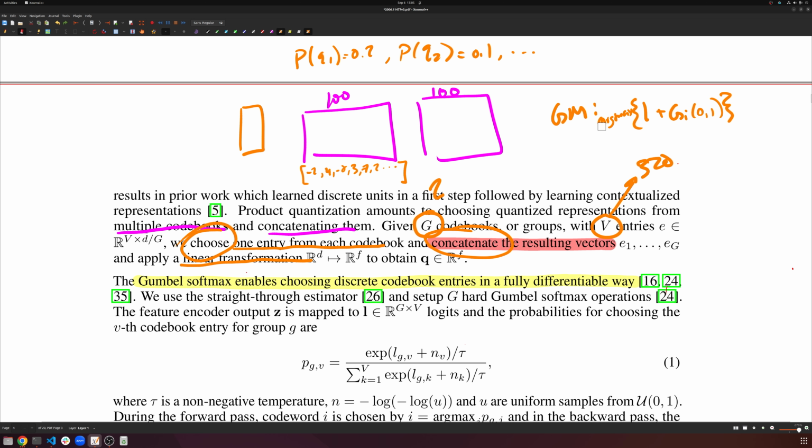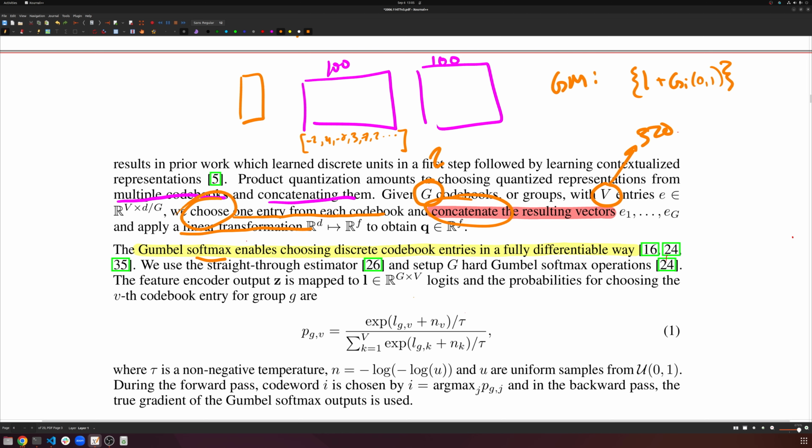Now, argmax is not a differentiable operation, so instead of doing Gumbel max, we do Gumbel softmax, which does essentially the same thing. We take our raw logit plus Gumbel noise, which you can see here, and we do e to the power of that divided by the sum over everything else. So that's a standard softmax, but what you see here is this temperature parameter. The temperature parameter is how we deal with Gumbel max versus Gumbel softmax, because Gumbel max is not differentiable, and Gumbel softmax is essentially a soft version of doing exactly the same thing.